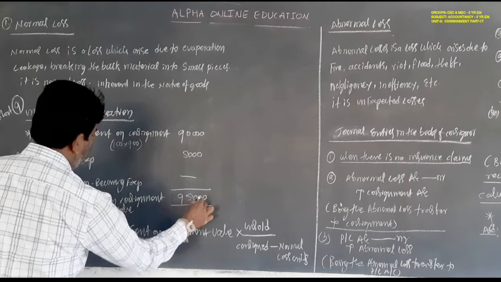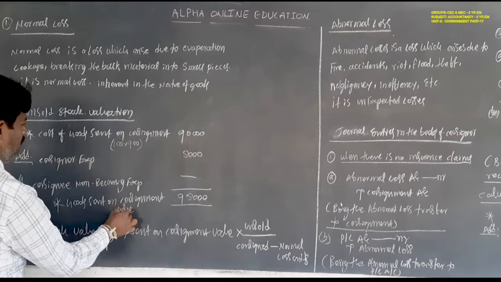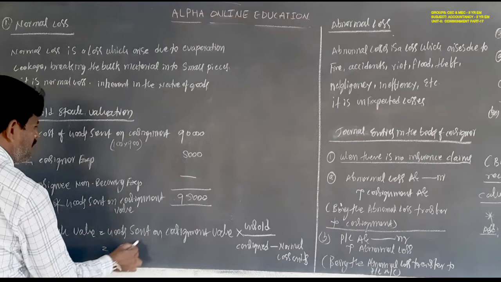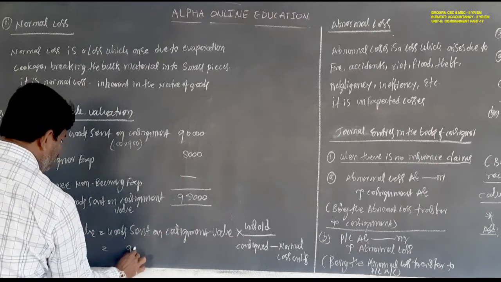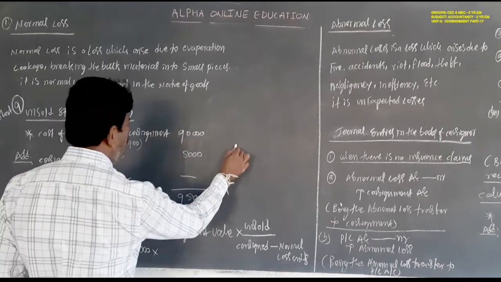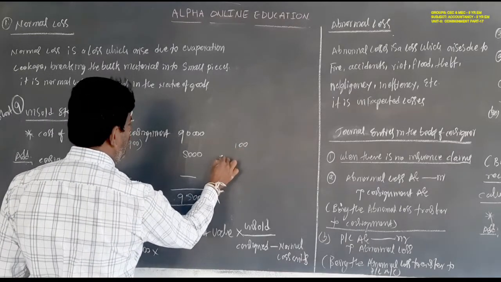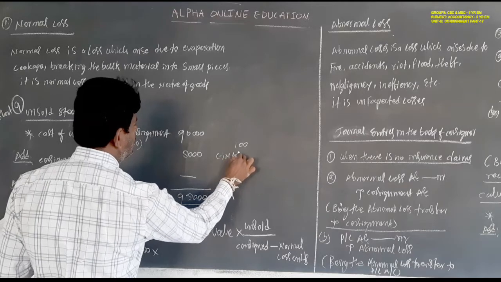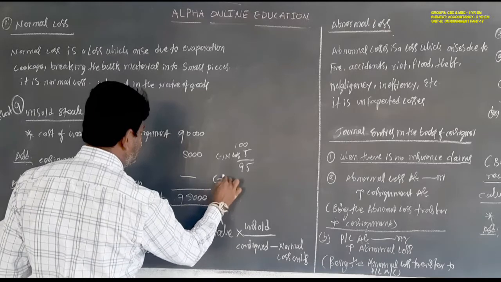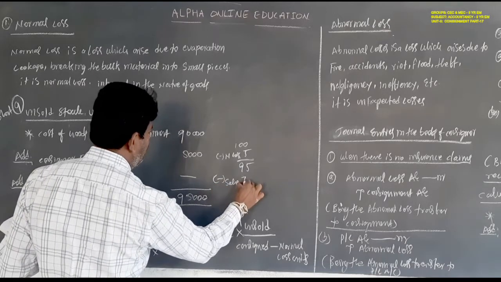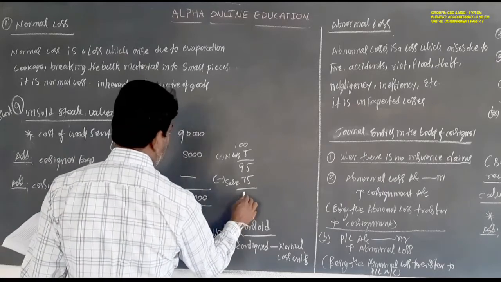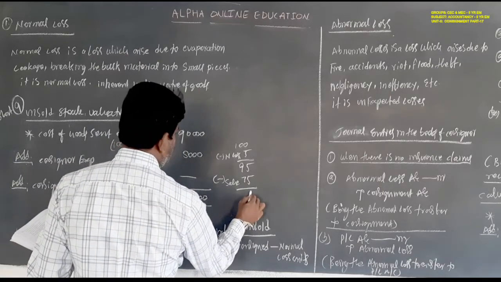So 95,000 rupees is the goods sent on consignment value. So you have to calculate the goods sent on consignment value, 95,000 rupees, and total sent 100 less normal loss 5 means 95, less sale 75. So what is the remaining?